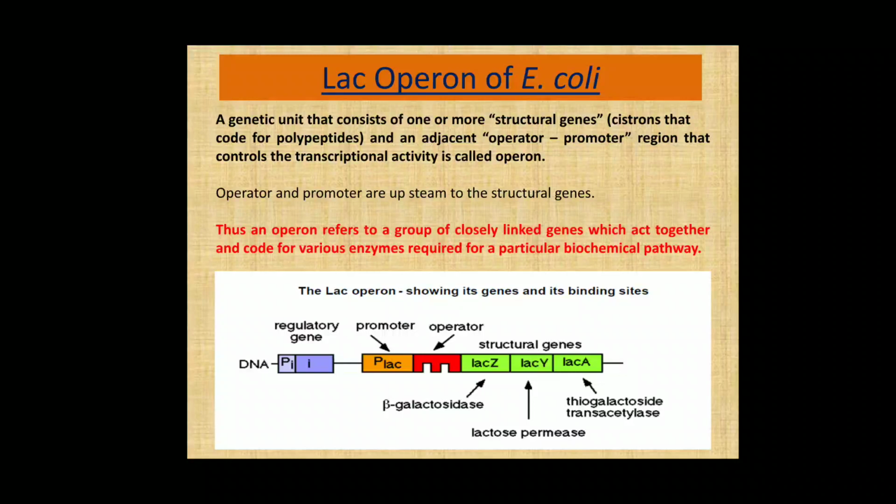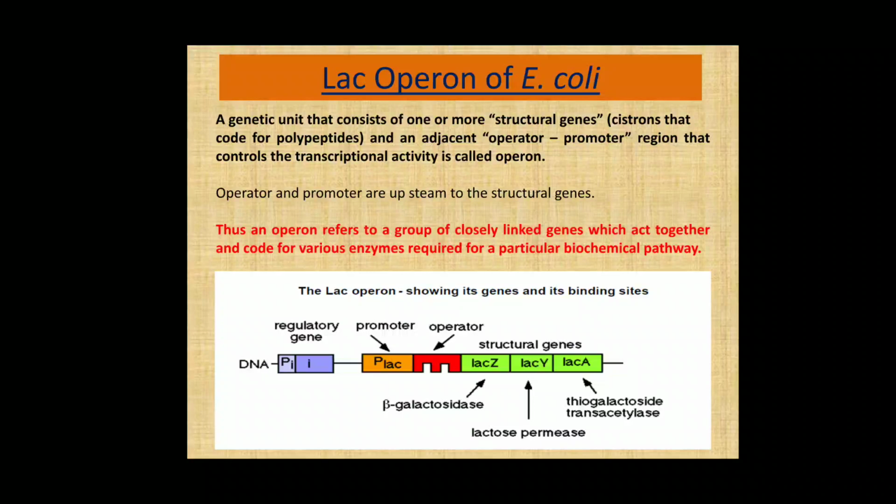more structural genes and an adjacent operator and promoter region that control the transcriptional activity, and the operator and promoter are upstream to the structural genes. Thus, an operon means a group of closely linked genes which act together and code for various enzymes required for a particular biochemical pathway. In case of the lac operon of E.